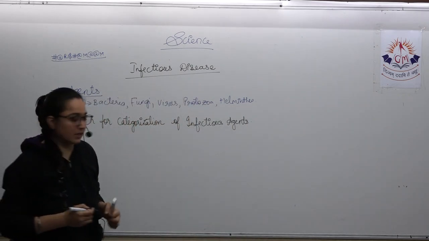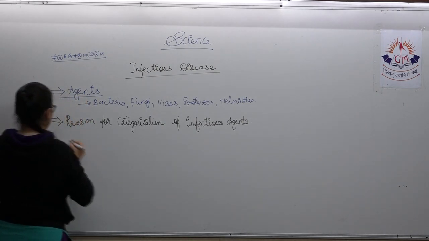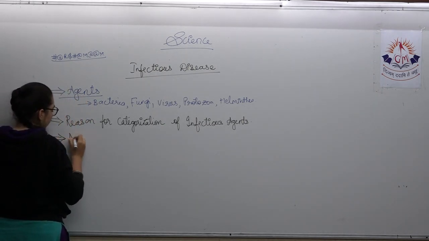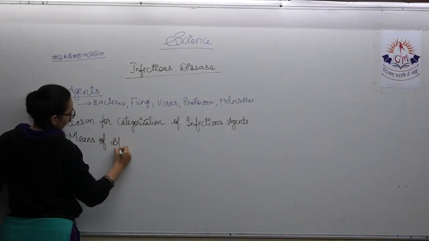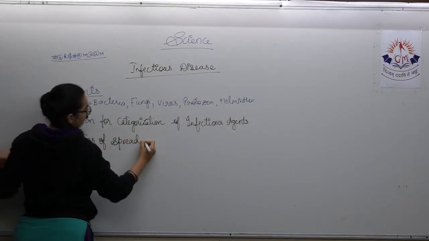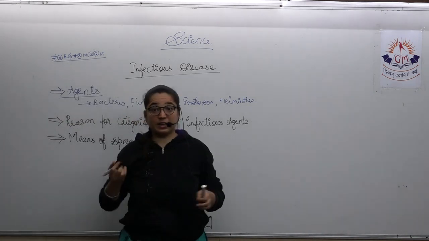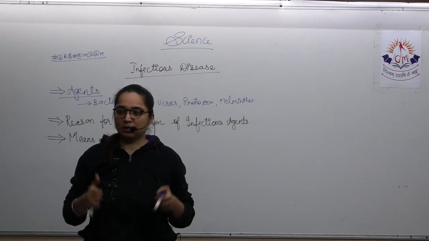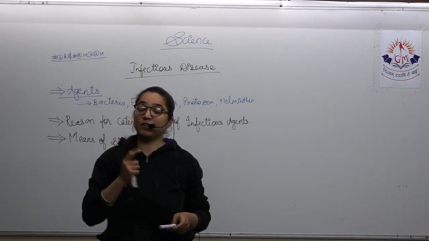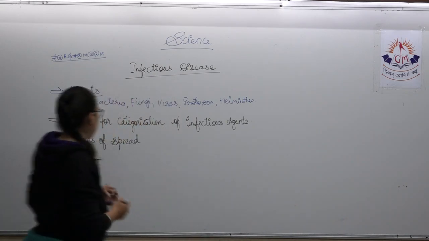The third content is the means of spread. This is again a very common topic. How is the disease getting spread? How does a disease reach from one person to another? The very first way is direct transmission.